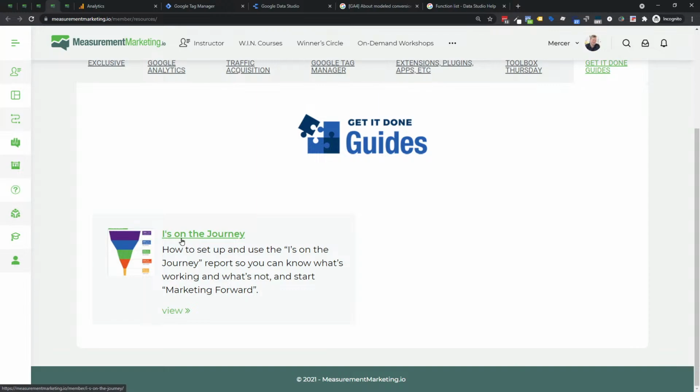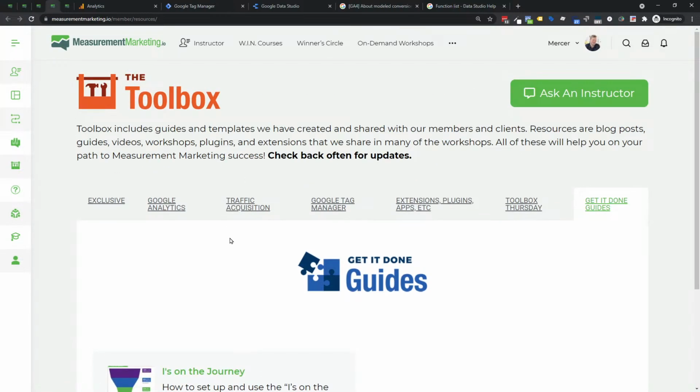very quickly becoming even more famous for, day after day, measuring the conversation it's having on a page. And is it the conversation we want to have? And if not, what do you do with it? Eyes on the Journey tells you that. So we talk about that. It's got a nice little setup, video, templates, everything else. Again, that's exclusive to Academy members, so you have those as well.